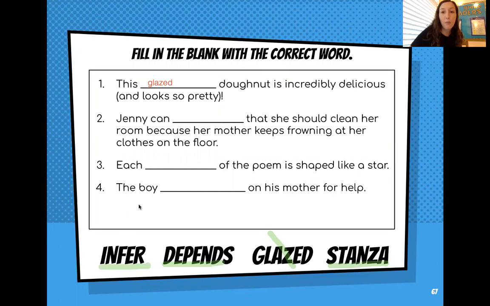So when we infer, we make a guess. So Jenny can guess that she should clean her room because her mother keeps frowning at her clothes on the floor. Maybe, let's try the next word though.